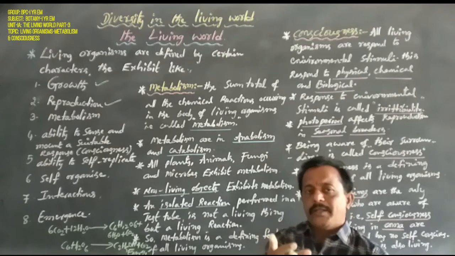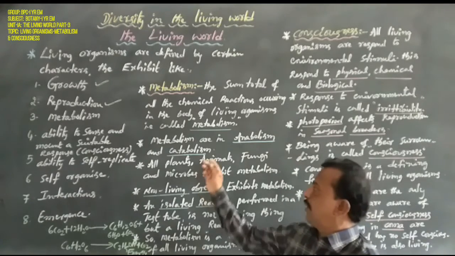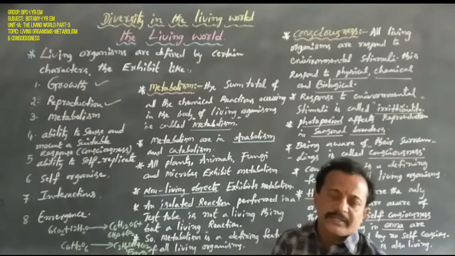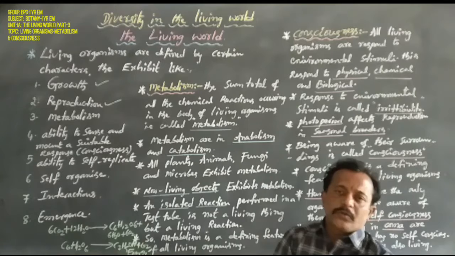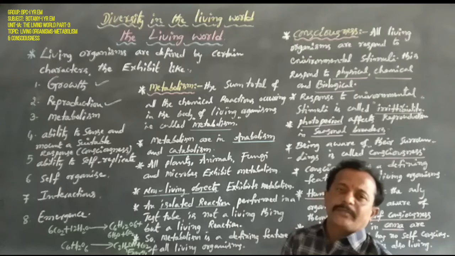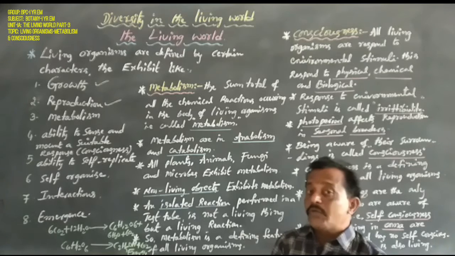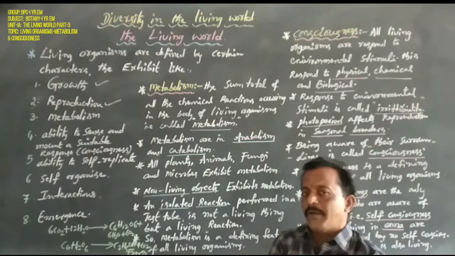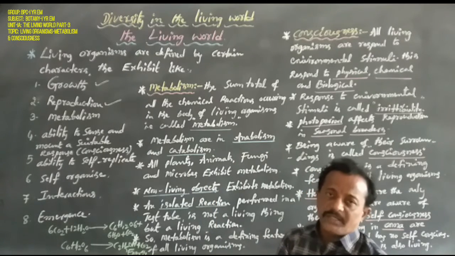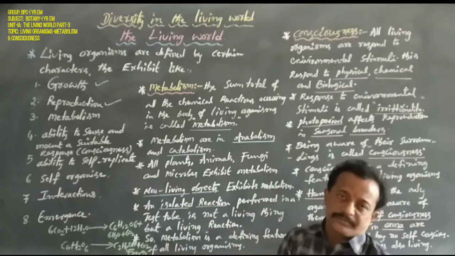Hence the plant body is either unicellular or multicellular. The animal body is made up of a group of cells, that is, a multicellular organism. The fungal body is made up of a single cell or a number of cells. And microbes, especially bacteria and viruses: a microbe is a prokaryotic unicellular organism, whose body is made up of a single cell. So all these organisms exhibit metabolism.